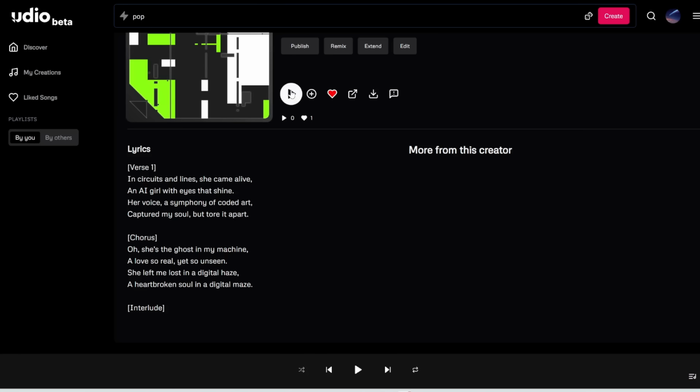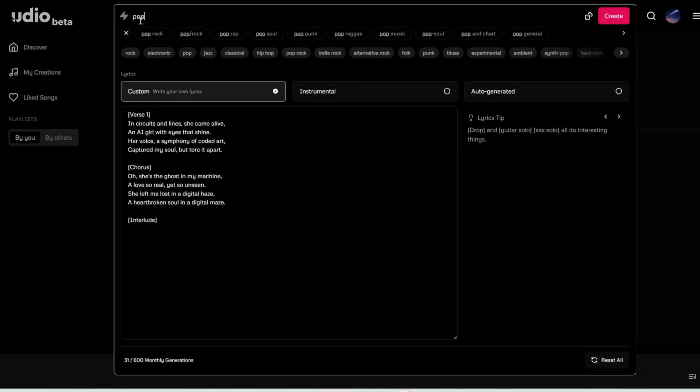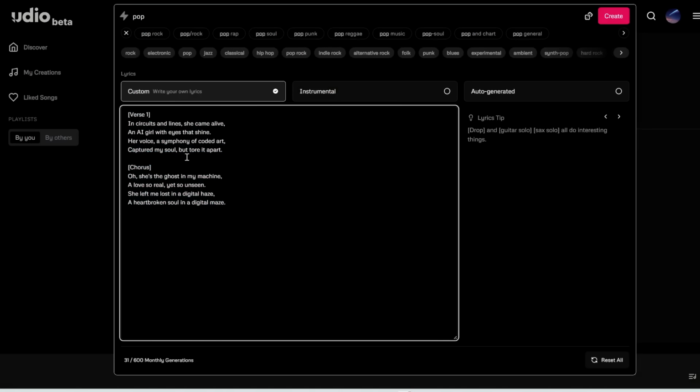Perfect, so you can hear it ended in some instrumental. So you can easily extend that without having some weird ad-libs or vocals at the start. All right, so I'm going to copy these lyrics again and show you the next tip. So prompt, we'll leave it at pop, and then let's paste in the lyrics here. So another tip that you can use, I'll just get rid of the sections.